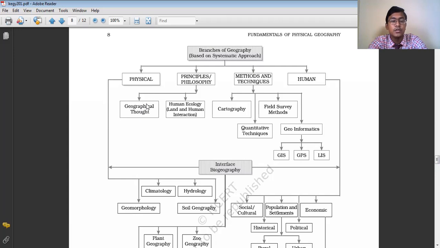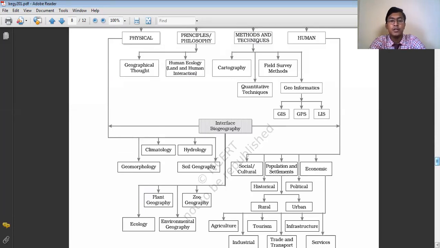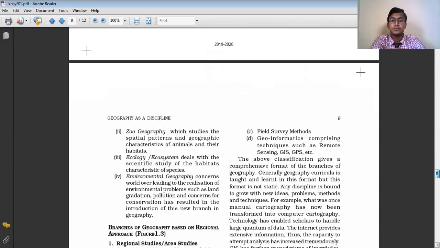Physical geography is mainly divided into climatology, hydrology, soil geography, and geomorphology, and how they are related with other branches like plant geography, zoology, and all. So just go through this flowchart. You will understand properly the main branches of physical and human geography and their interlinkage with the other branches of science and social science.